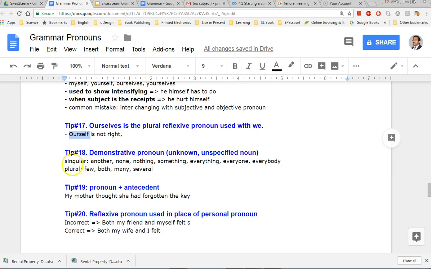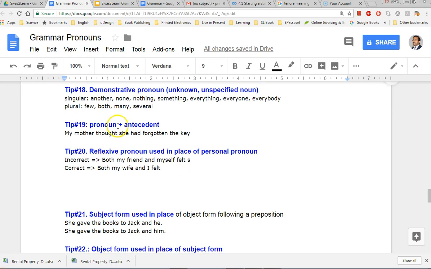Sometimes if you don't know anything about the noun, you can use another, none, something, everything, everyone, and in the plural form: few, both, many, several, right? When you have a pronoun, you have the antecedent, as we call it. Mother thought she had forgotten the key. The mother is the antecedent, the noun you are talking about. She is the pronoun, right? So if this is mother, then it has to comply with the noun.